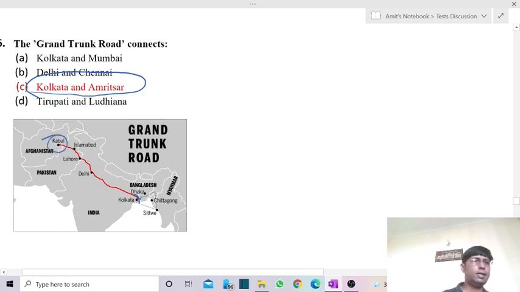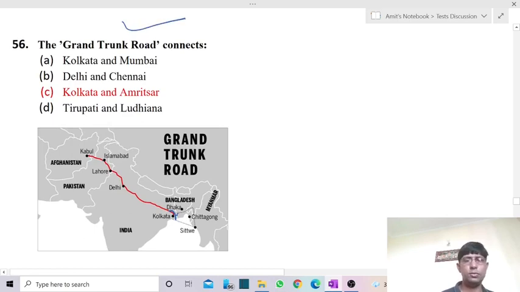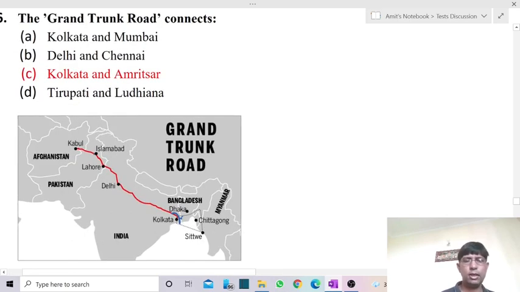It was developed by Sher Shah Suri. This highway is known as the Grand Trunk Road. The answer is Kolkata to Amritsar, connecting Lahore, Islamabad and Kabul, which is in Afghanistan.